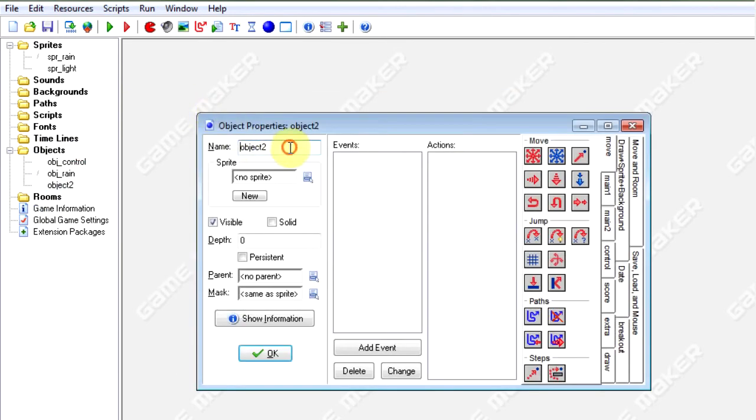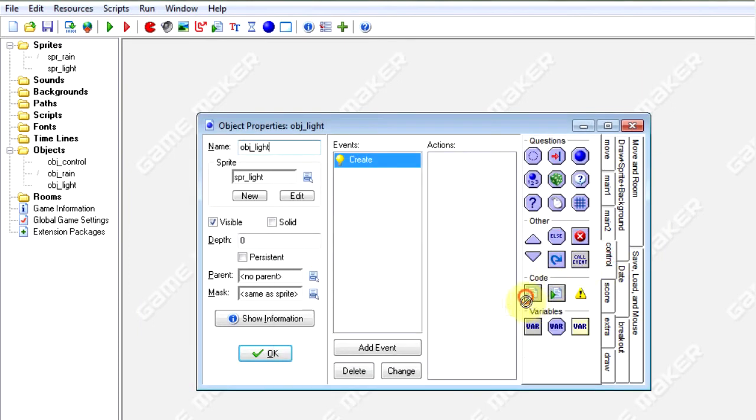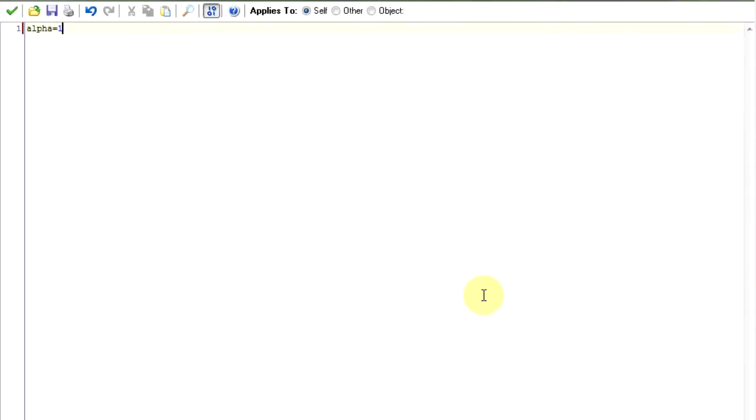And create object light, set its sprite, and in create say alpha equals 1.